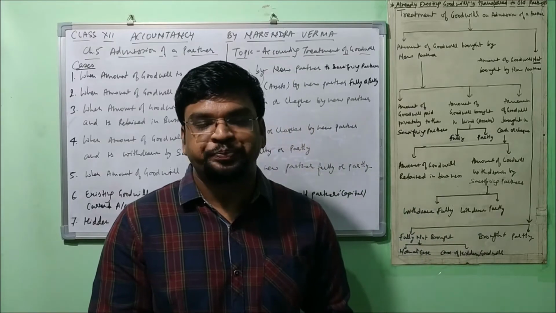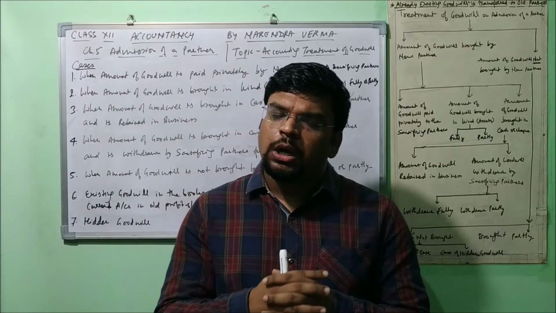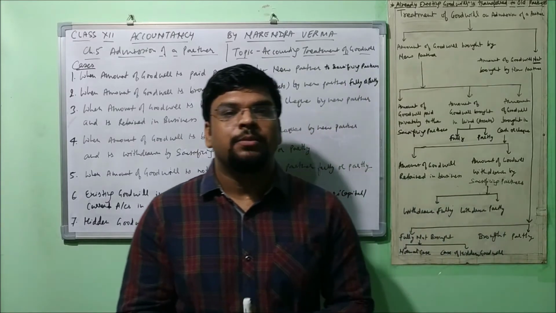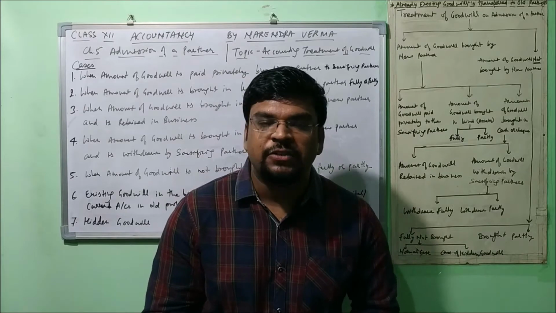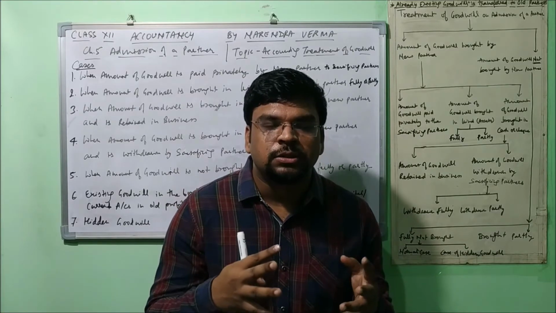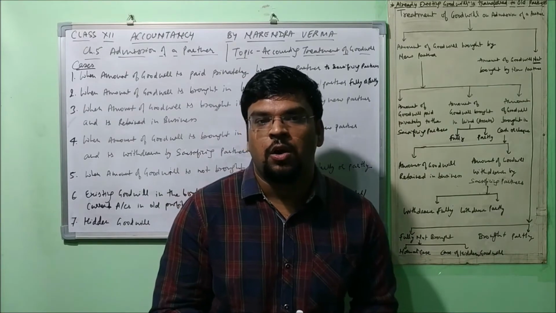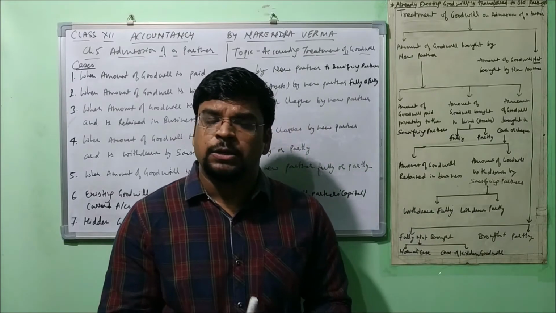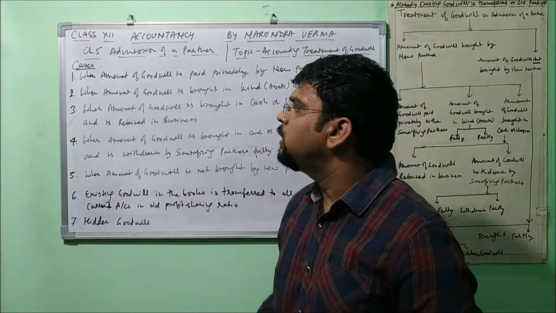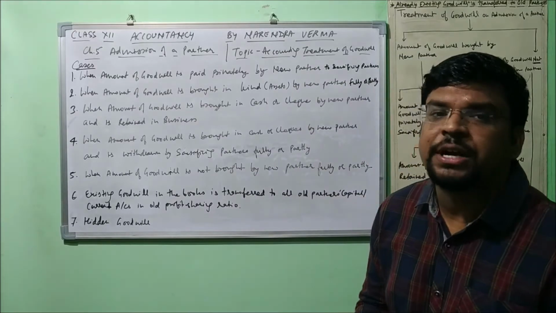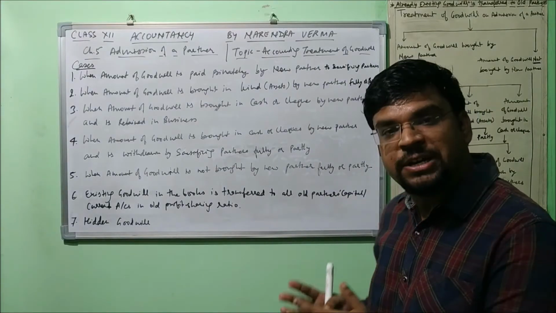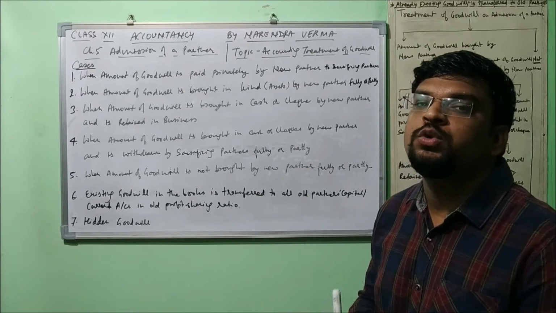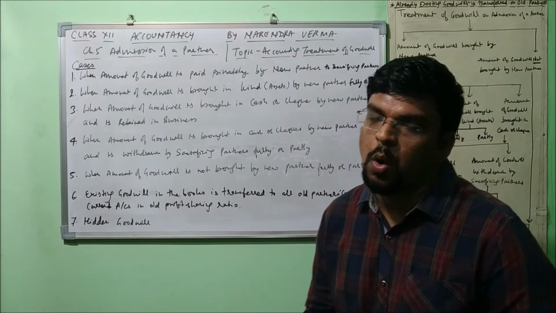Now let's move on. So when a new partner comes and he is supposed to compensate the amount of goodwill to the sacrificing partner, then there are few cases of his treatment of goodwill. So all the cases are written here. One by one, let's have discussion about it, and after that I'll explain you journal entries related to that, and thereafter we'll do some numerical question based on all these.